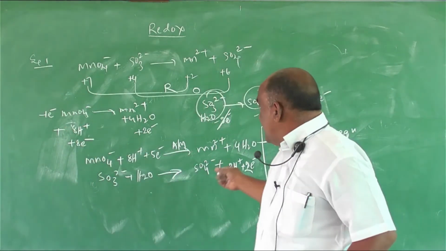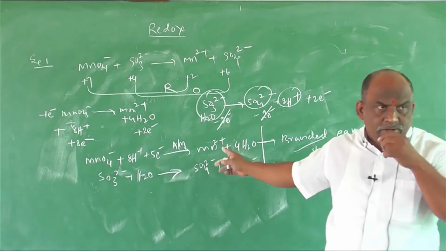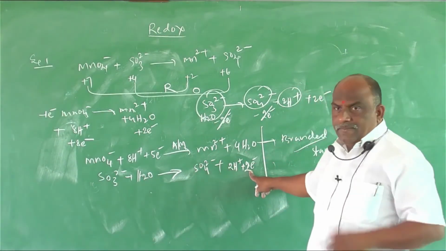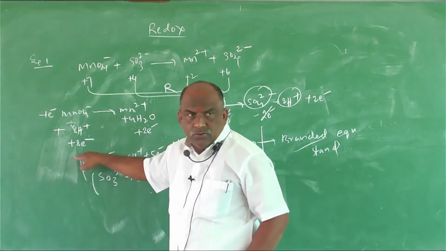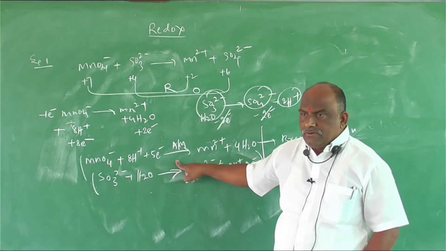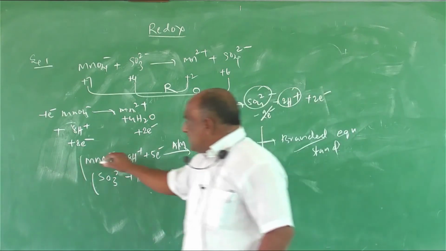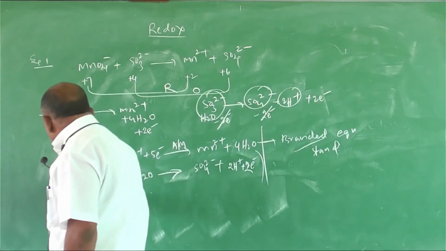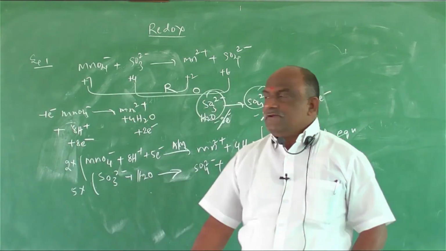So what will we get finally? 5 electrons are in MnO4 minus, 2 electrons are in SO4. Cross multiplication: multiply with 2, multiply with 5. Understand? Multiply with 2, multiply with 5. Equation number 1 multiply with 2, equation number 2 multiply with 5. What will the final equation be?